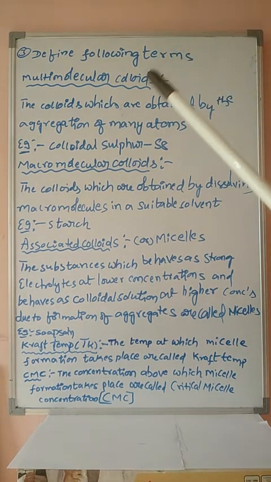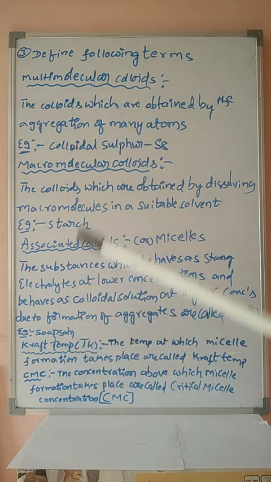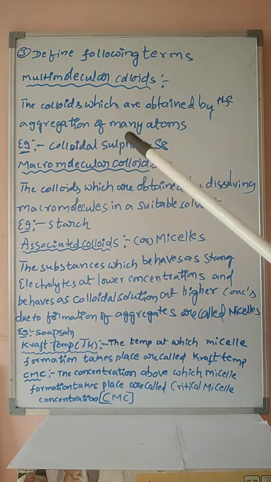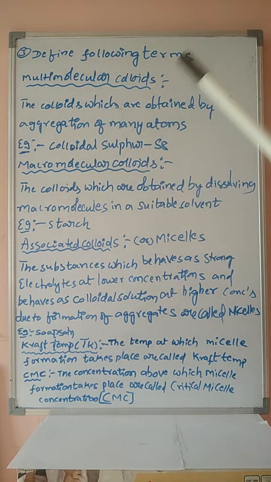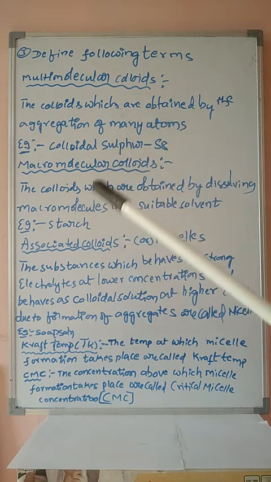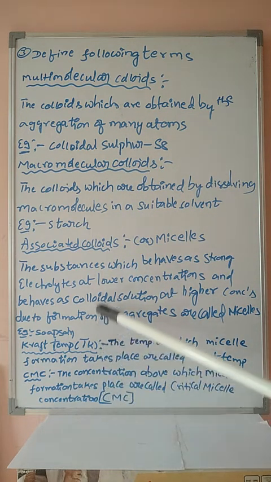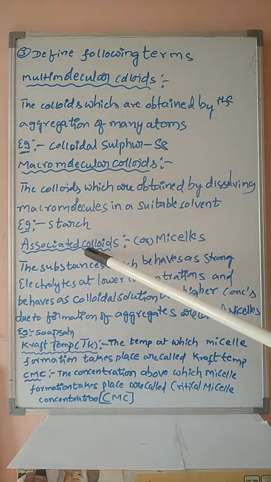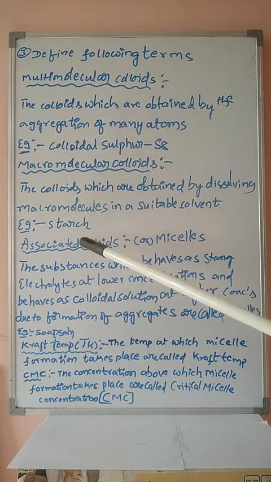Okay students, next one. Define the following terms. Here 5 definitions are there, students. Of these 5 definitions, there is a possibility of any one definition being asked: multi-molecular colloids, macromolecular colloids, associated colloids, and Kraft temperature, critical micelle concentration. These 3 are the types of colloids based on the particle size of the dispersed phase.